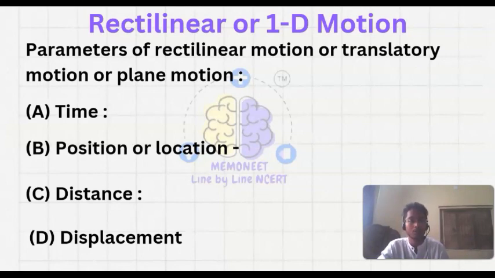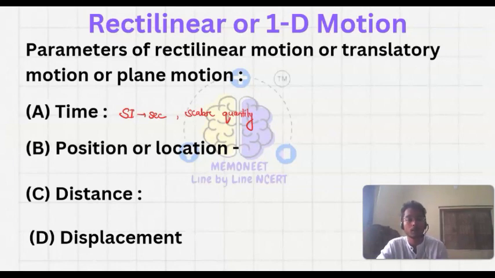What are they? Time. This is the SI unit of time, we know that it is second, and it's a scalar quantity. So time, why is it necessary? It is necessary to determine at what time we have covered the distance. Let's say you are going to college, you are taking 20 minutes. This is the importance of time, because in motion you are covering a certain distance in 20 minutes. So time is essential.